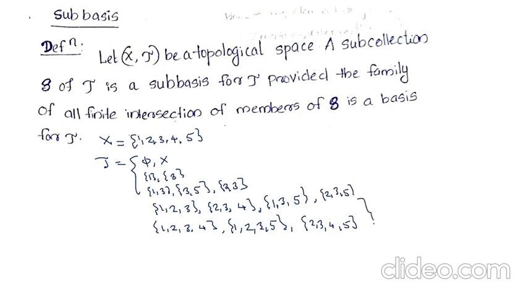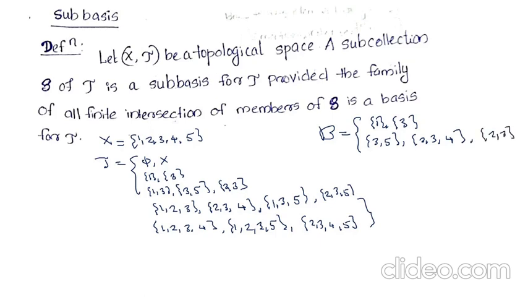We take tau as the set; then the corresponding basis is given by {1}, {3}, then {3, 5}, {2, 3, 4}, {2, 3}.